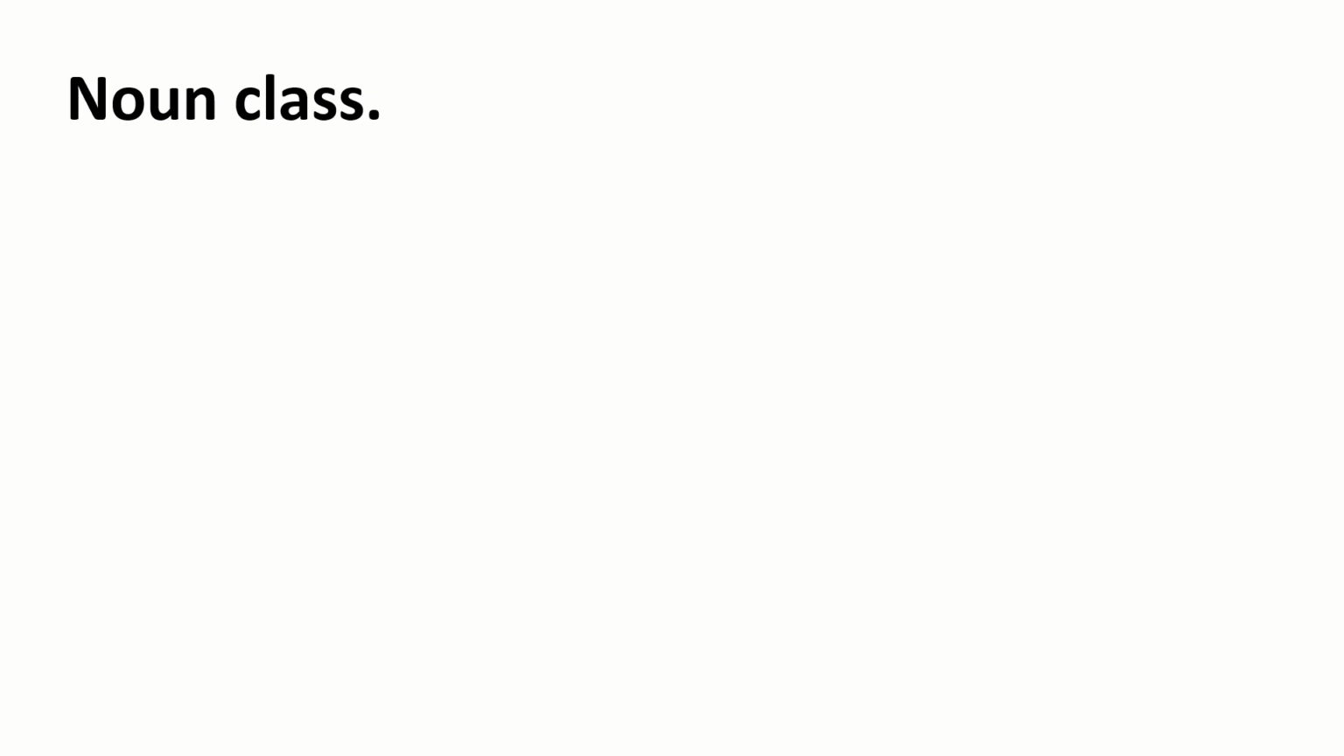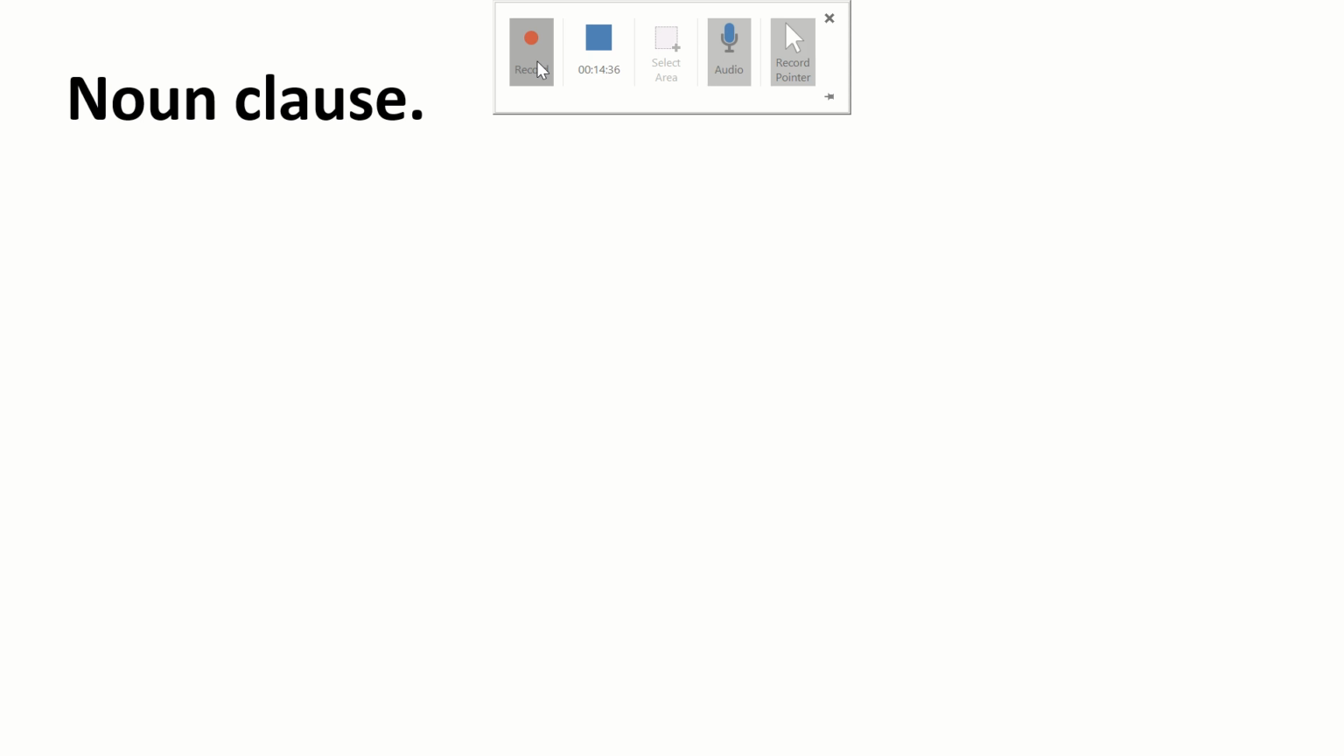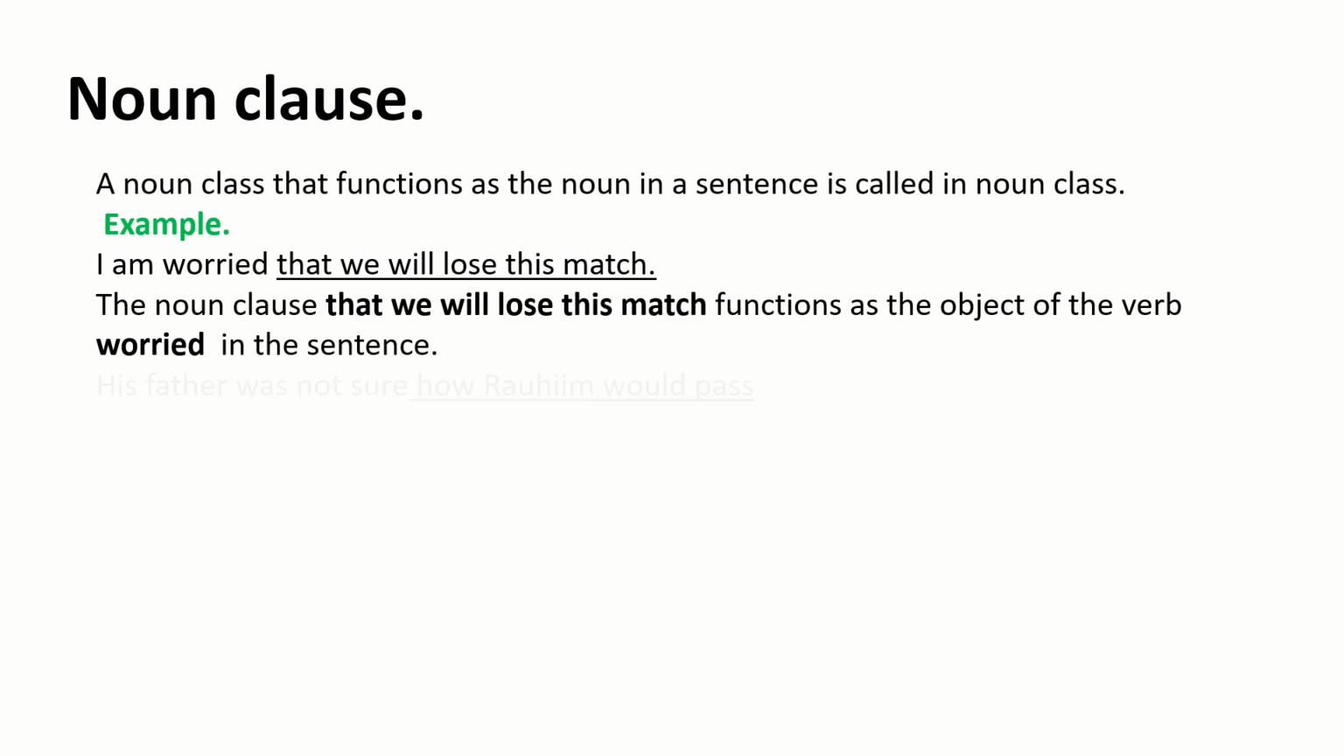Noun clause. Here is a spelling mistake, just you check it out. Okay, noun clause. What does this talk about? A clause that functions as a noun in a sentence is called a noun clause. Okay, see here, I'm worried that we will lose this match. Here, that we will lose this match functions as the object of the verb worried in the sentence.